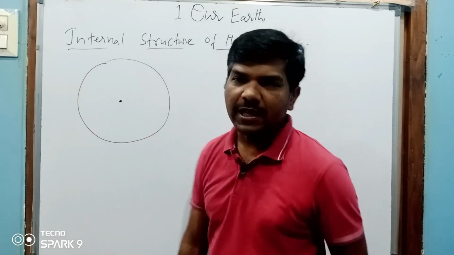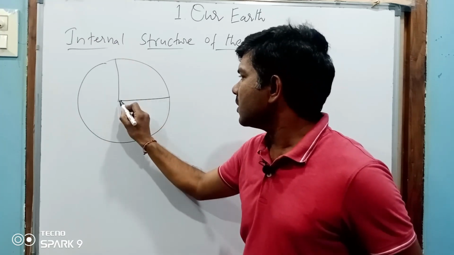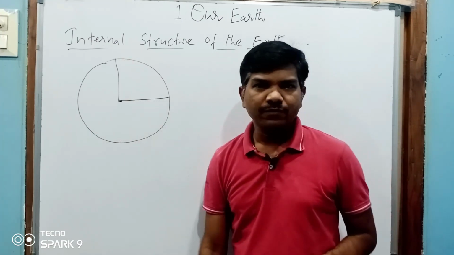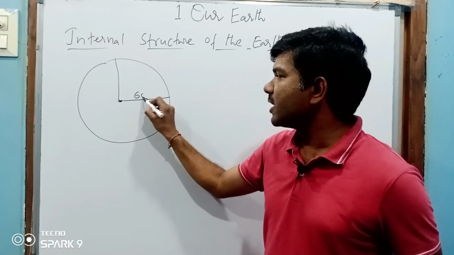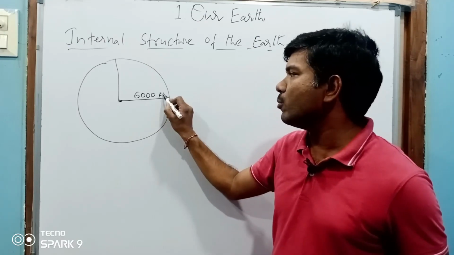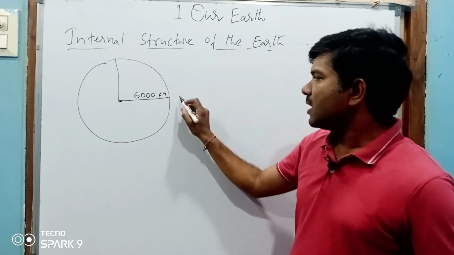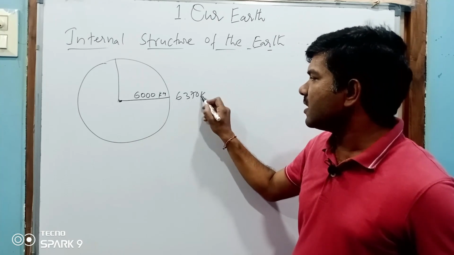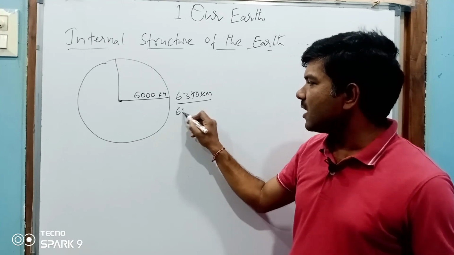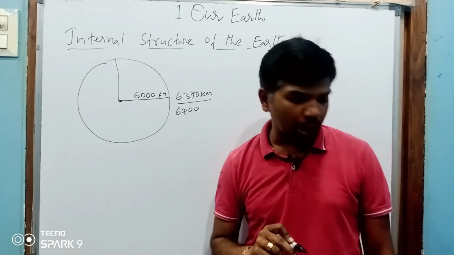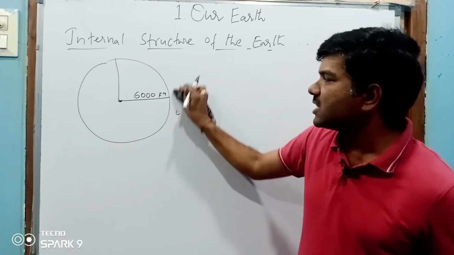For example, this is the inside. See, the radius of the earth, radius means the distance from center to its surface. The radius of the earth, in our textbook they have mentioned 6,000 kilometers, but as per the NCERT 11th class, 6,370 kilometers, or we can say approximately 6,400 kilometers. Radius means the distance from center to its surface.